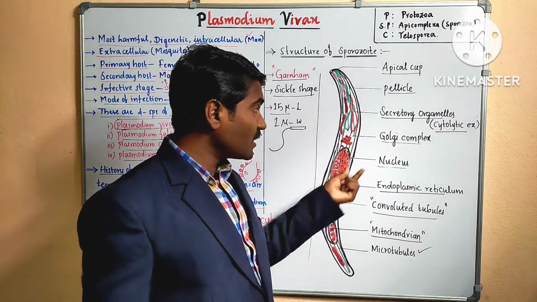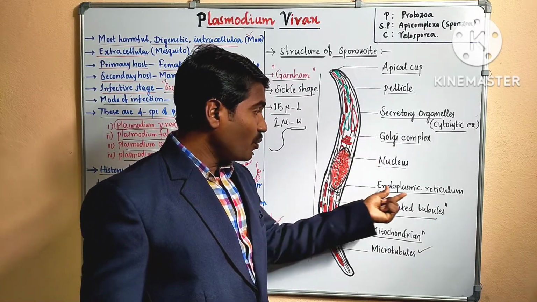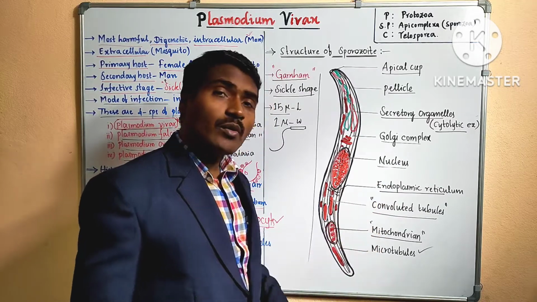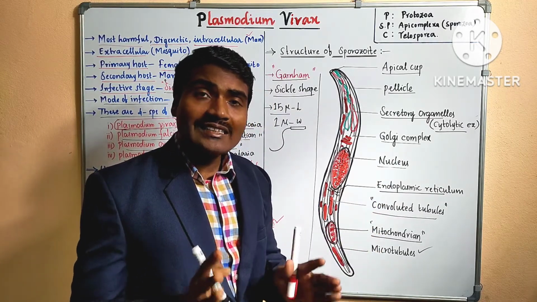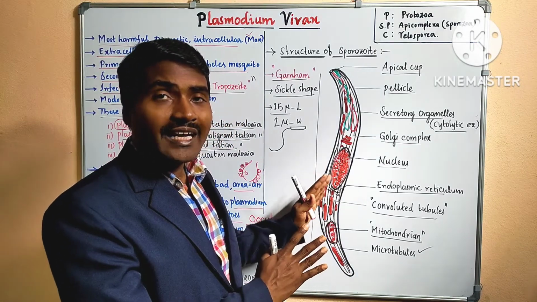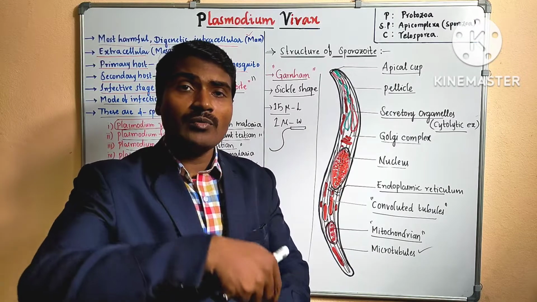The nucleus, Golgi complex, endoplasmic reticulum, convoluted tubules and mitochondria are present. So this is the sickle-shaped structure of sporozoite. It is the infective stage to the human being.